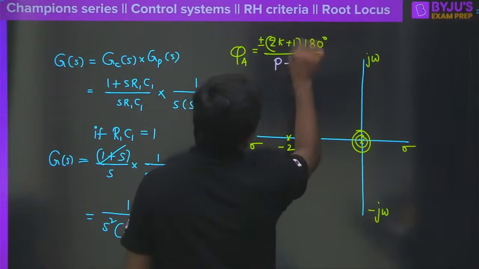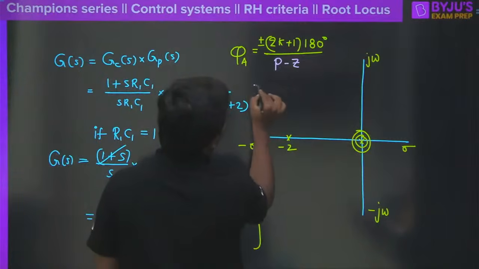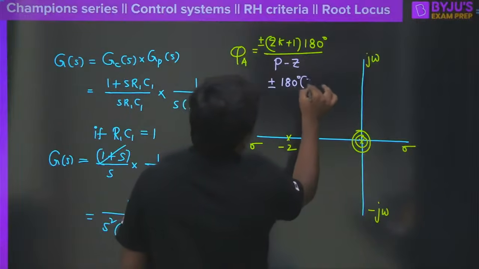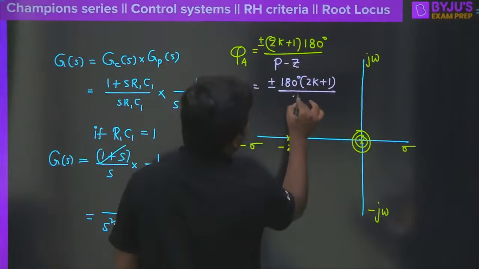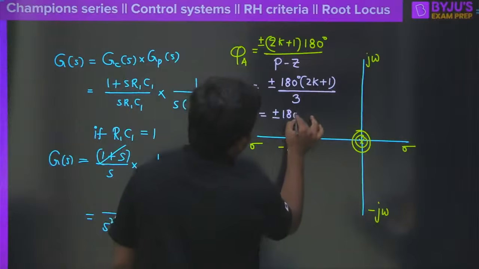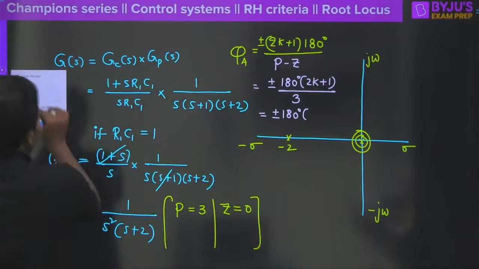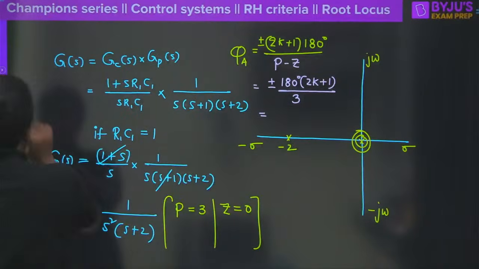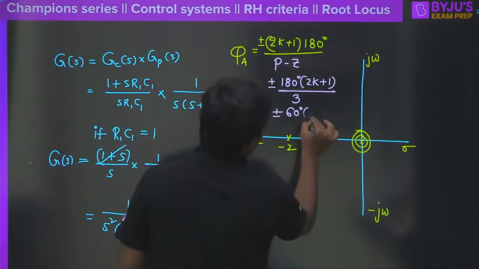Now tell me, in this case, what is going to happen? P minus Z, all the way we know, is plus or minus 180 degrees into 2k plus 1. Here P minus Z, number of poles minus number of zeros, is equal to 3. So you will have plus or minus 180 degrees divided by 3. How much will it be? It is simple: plus or minus 60 degrees into 2k plus 1.